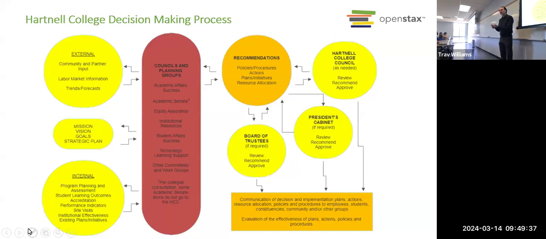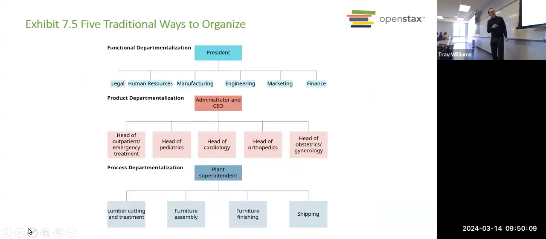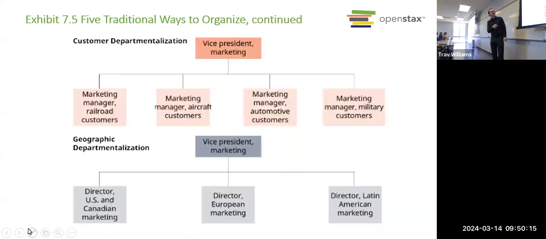So functional area was one. By product was another. Triggering any memory? Geographical area. It depends on the business you have. Process and customer. Those were 5 different traditional ways you might divide up your organization. Sound familiar? So again, functional, product, process, customer, geographic.